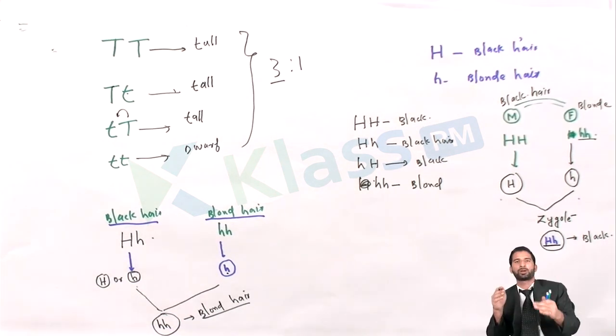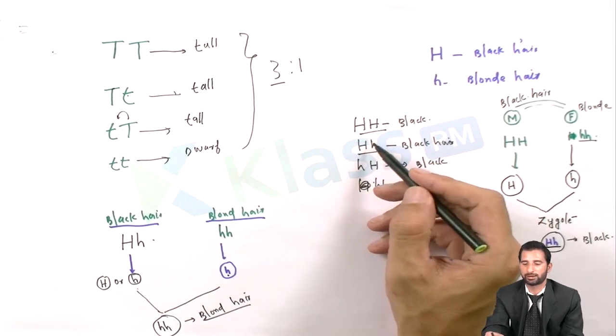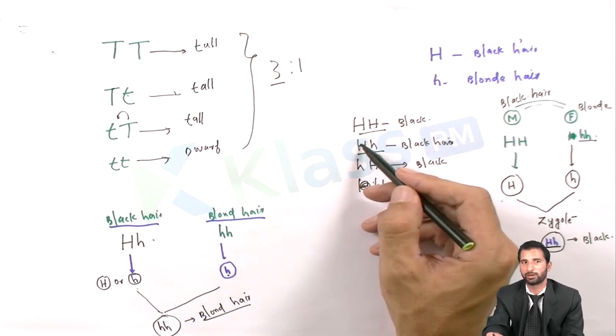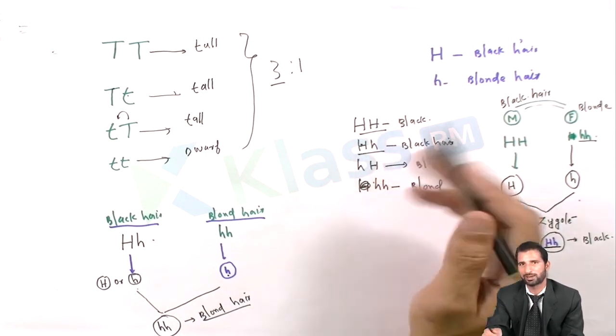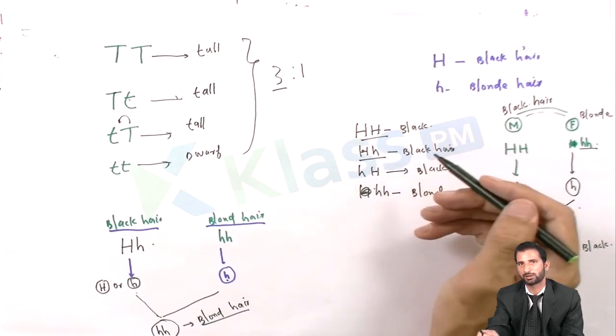Simple. We have taken a person whose genetic makeup is capital H, small h, so the hair color is black. As I already explained, this would be black because the character of the dominant gene cancels the character of the recessive, and hence it expresses itself.